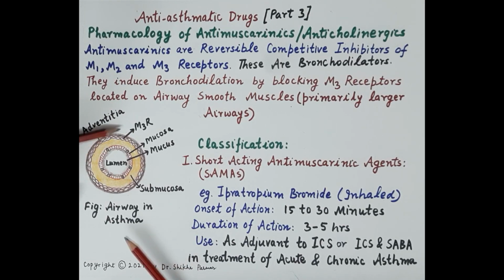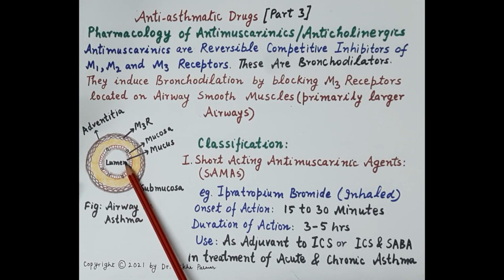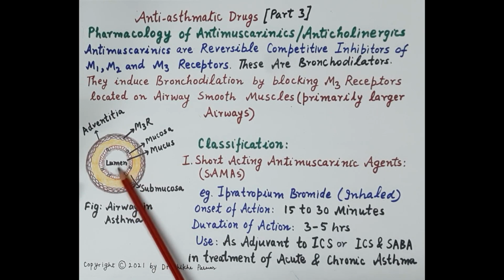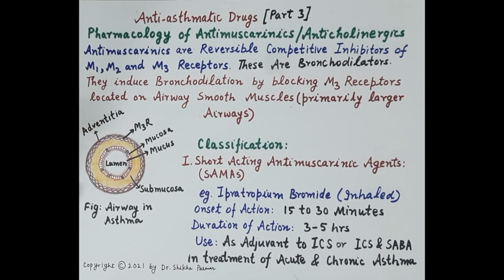Now, in these smooth muscle cells are located muscarinic M3 receptors. Now, in asthma, bronchoconstriction causes narrowing of the airway lumen, and narrowing of the airway lumen leads to difficulty in breathing. Stimulation of these M3 muscarinic receptors by acetylcholine causes bronchoconstriction, narrowing of the airway lumen, and this results in difficulty in breathing. That is the primary symptom of asthma.